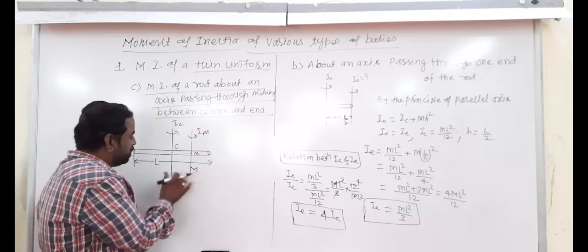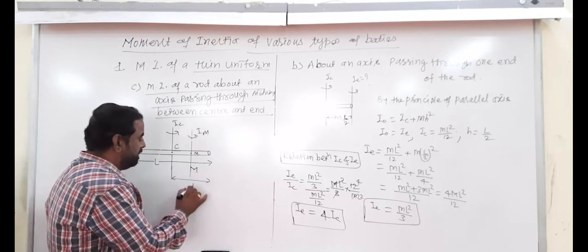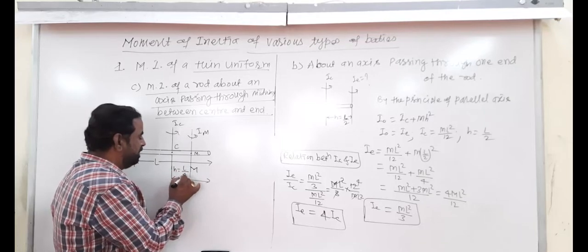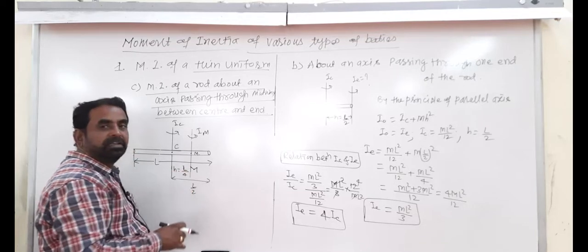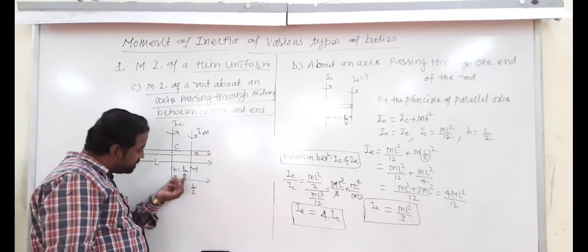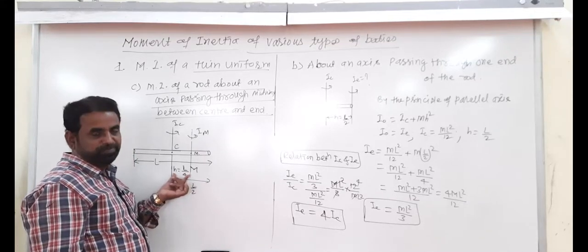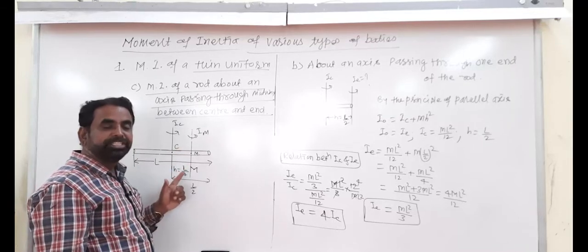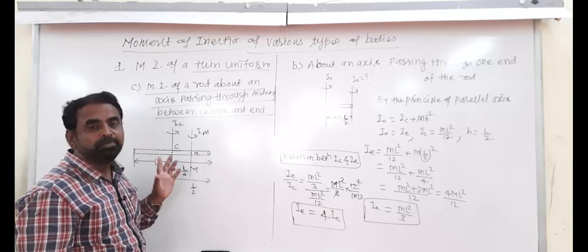The total length from center to end is L by 2, and this length is half of that, so from center to the mid position, H is equal to L by 4.